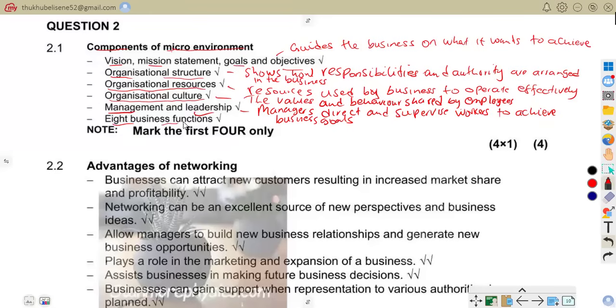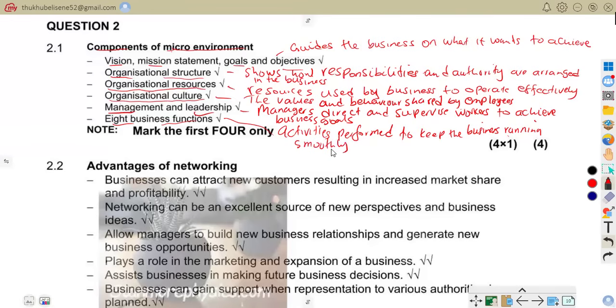Then we have business functions as one of the components of the microenvironment. Here we're talking about activities performed to keep the business running smoothly.